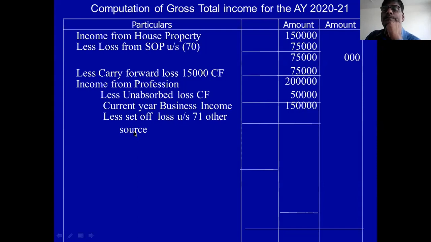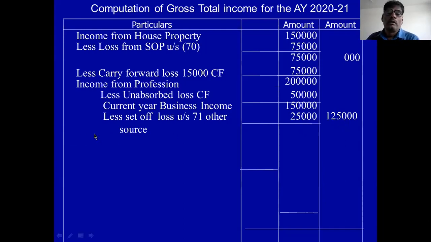In this 1,50,000, you adjust that set-off of loss under section 71 from other source. This is very important. In the other source, loss in connection with interest on security is there. That is not adjusted in the other source. It is adjusted in the business. Under section 71, 25,000 you adjust. Then remaining is 1,25,000. 1,25,000 is the income from business.